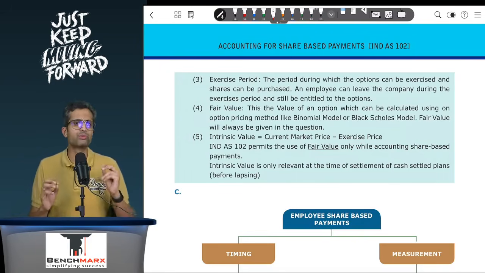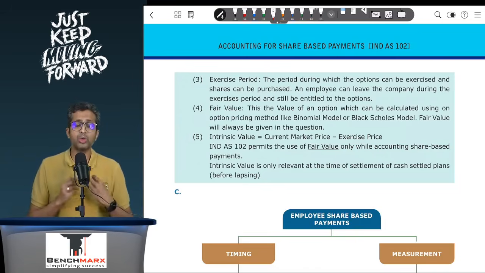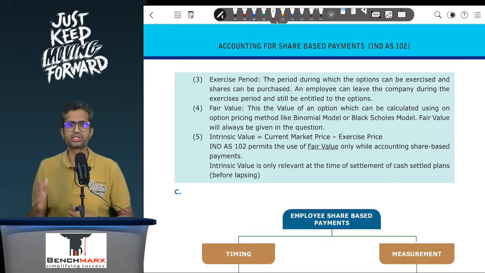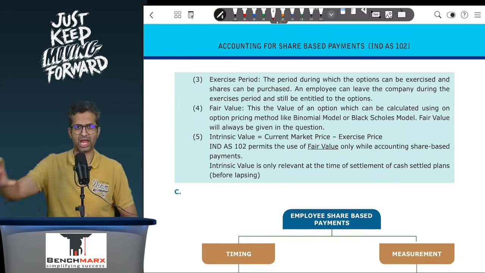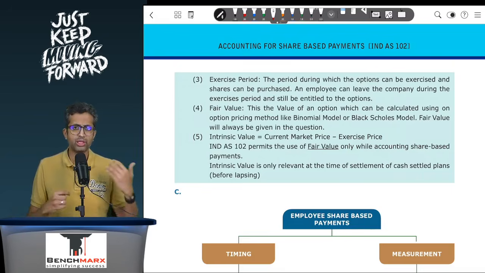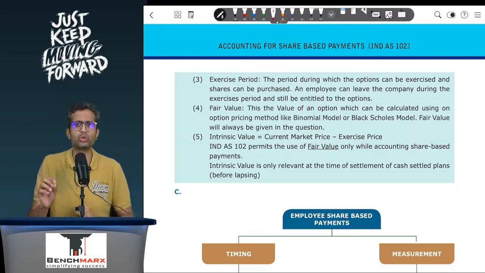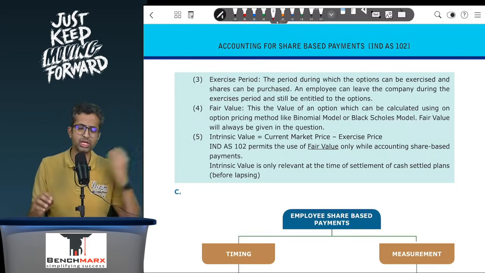Next, there are two very important terms: fair value and intrinsic value. Now, Ind AS 102 necessarily requires that employee share-based payments would be measured based on the fair value, in general for ESOPs at the grant date, and as you will study further, for SARs at the fair value at each balance sheet date. Now, why is that? And why is it fair value? There is another term called intrinsic value. Now, what does intrinsic value mean? Intrinsic value quite literally means the market price of the share as on date minus the exercise price.